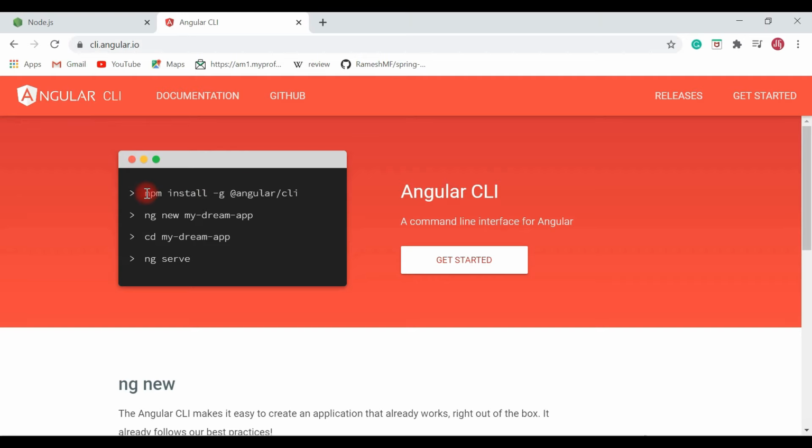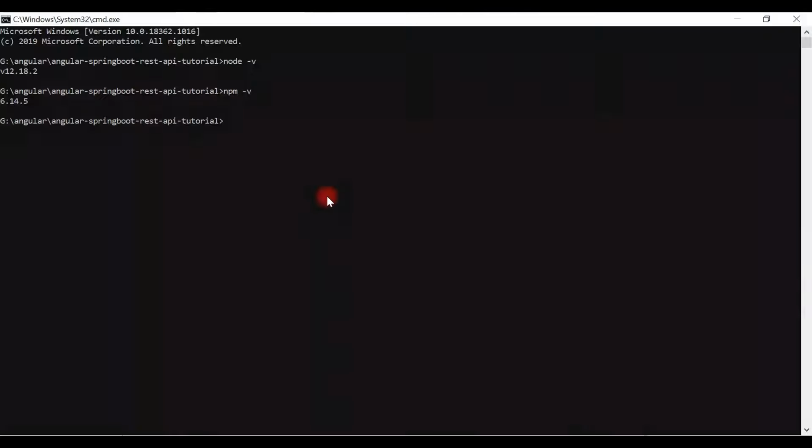Let's copy this command, npm install -g. We are going to install Angular CLI globally, so you can copy the whole command, paste it in a command prompt like this and hit enter. I have already installed Angular CLI on my machine.